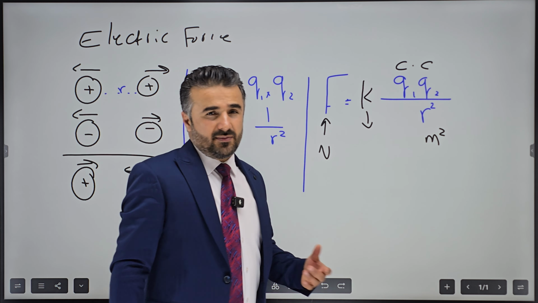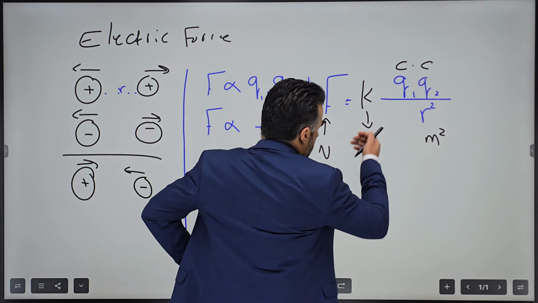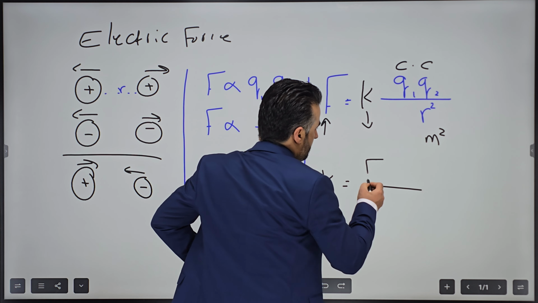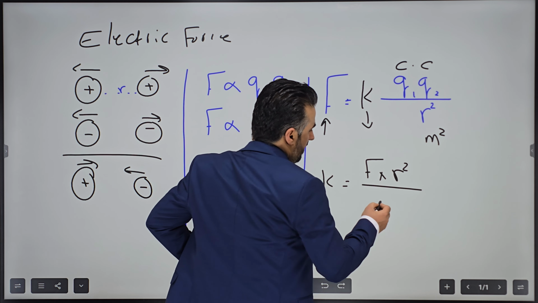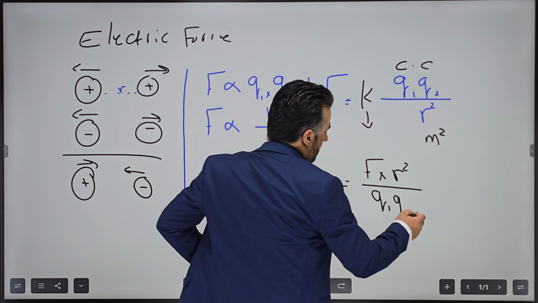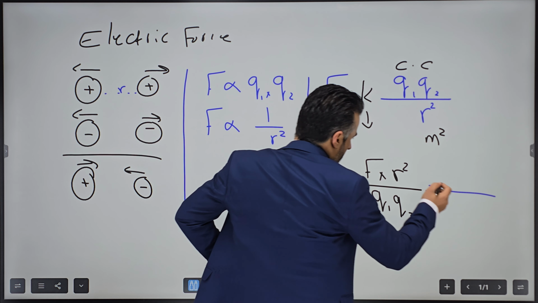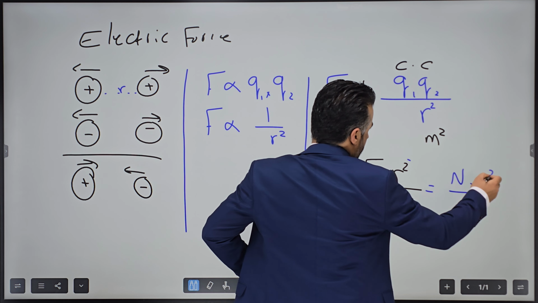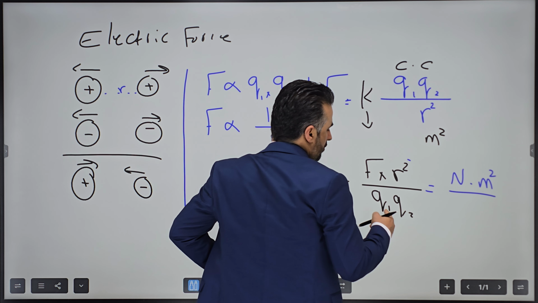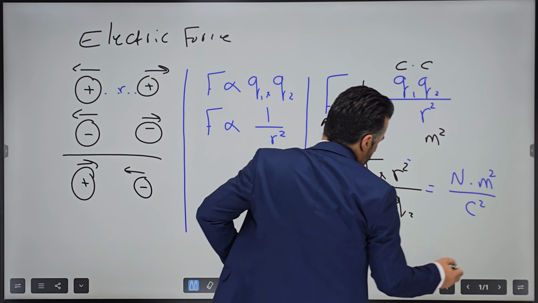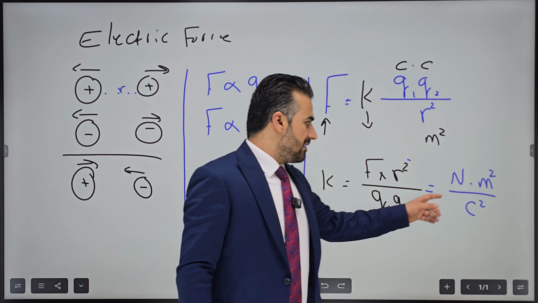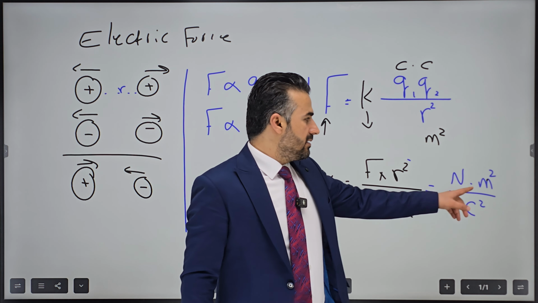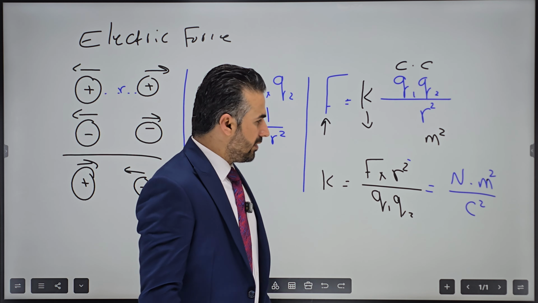If we make the constant the subject, we see what it is equal to. It is equal to force times distance squared divided by Q1 Q2. So the unit of force is Newton, the unit of distance is meter, but because it is squared, meter squared, and the unit of charges is Coulomb times Coulomb, that would be Coulomb squared. We can say the unit of Coulomb's constant is Newton times meter squared divided by Coulomb squared, Newton meter squared per Coulomb squared.